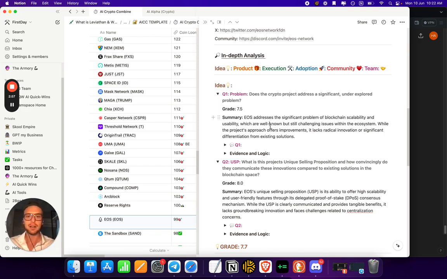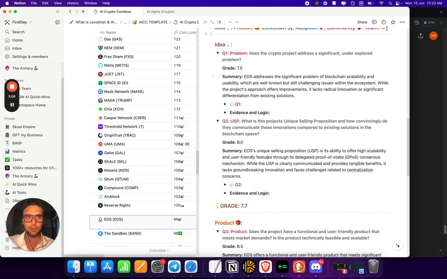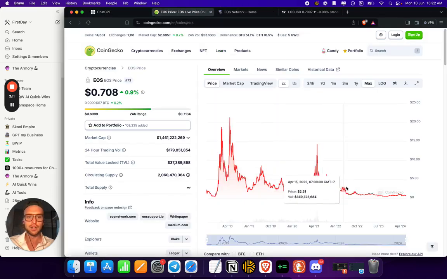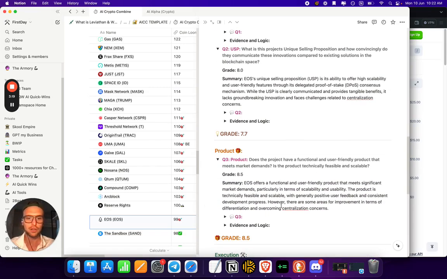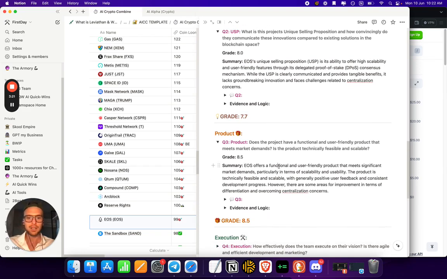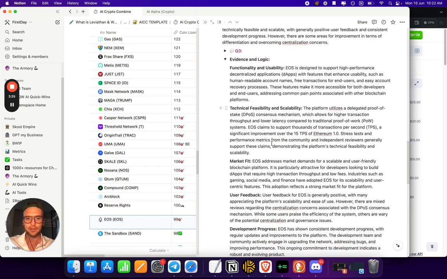Obviously, then 2.0 came out, but I feel like Ethereum has the developer base that's been around the longest, and I just don't see it getting knocked off by something like EOS, and that's probably why the token has been like that, right? So it's an all or nothing gamble. They raised infinity money, but they just couldn't get people on the platform in a comparative sense. If we jump into the product, we see that it does offer a user-friendly experience and meets significant market demands. The product is technically feasible and scalable. We can see here again the evidence and logic.